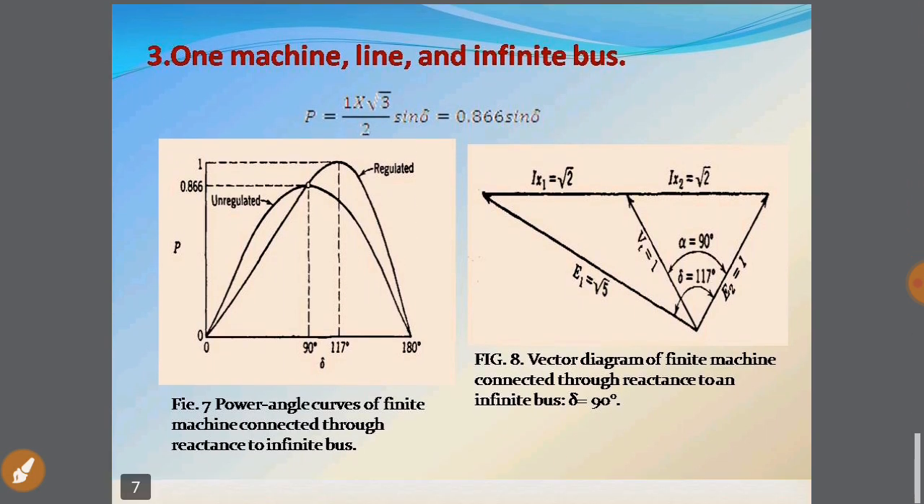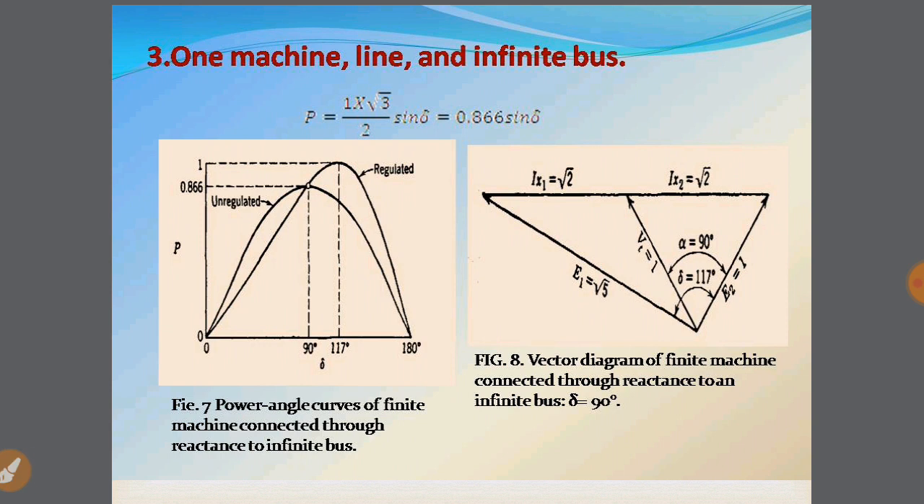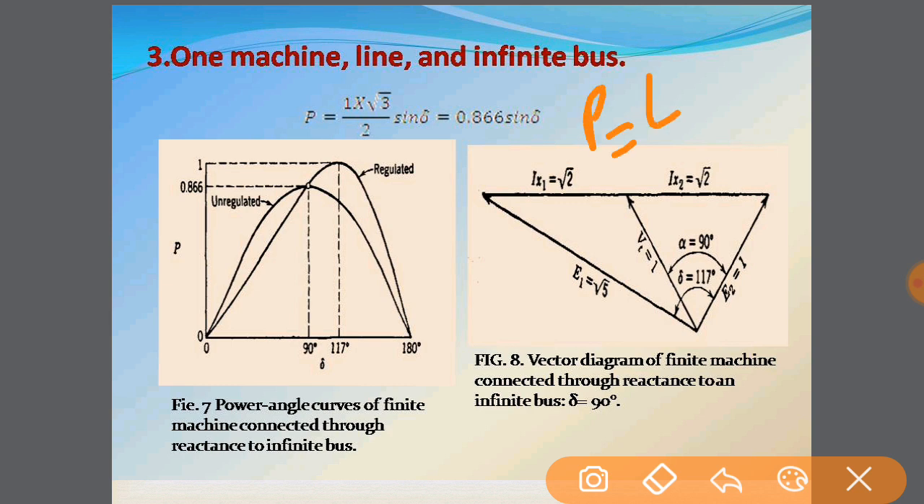Coming to the third case, that is one machine, line and infinite bus. The system becomes more complex. Coming to the power equation, P is equal to 1 into x root 3 upon 2 sine del. Again, as we have already seen in the previous case, we are using the basic formula P is equal to E1 E2 upon x into sine del. Same formula we are using again and again, so don't get confused. For each case we have this value and we substitute it here.